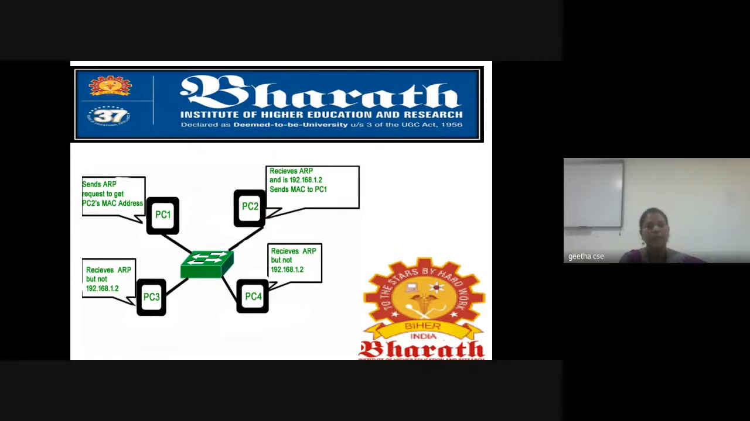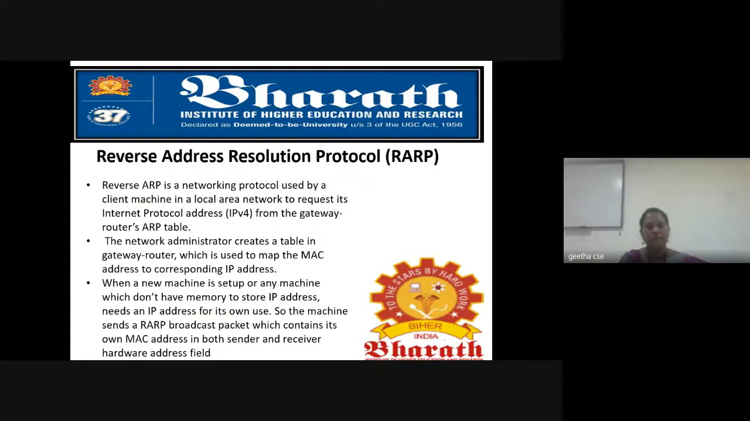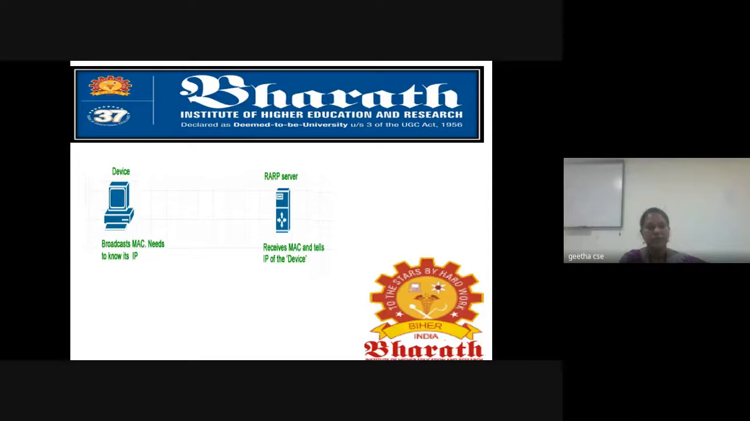And then RARP, Reverse Address Resolution Protocol, just the reverse of ARP, that is, through the MAC address we can obtain the IP address. From one device we send a RARP request, and the RARP server will identify the IP depending upon the MAC. So this is about the